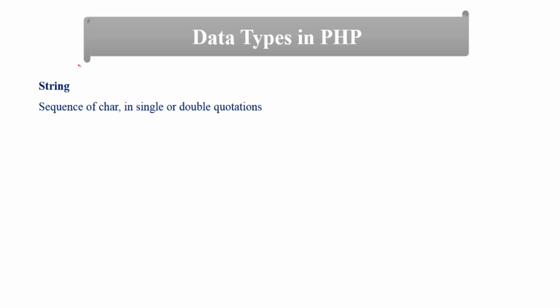A string is a collection or sequence of characters enclosed in single or double quotation marks. This is a single quotation, this one is a double quotation. Data provided inside single or double quotation is called string data type. For example, this is a variable and it has a value of Faisal Zamir coded in double quotation. So this is a string data type.